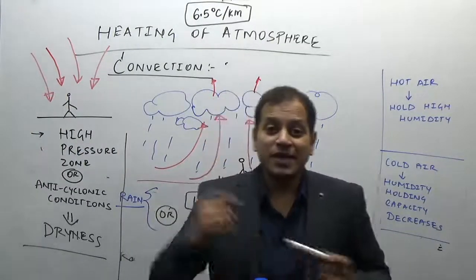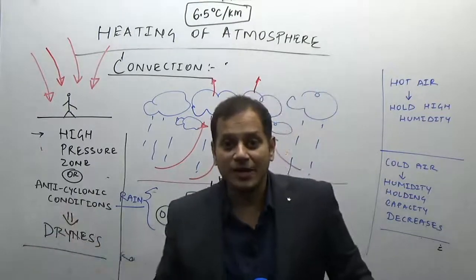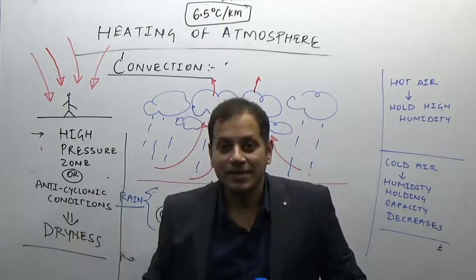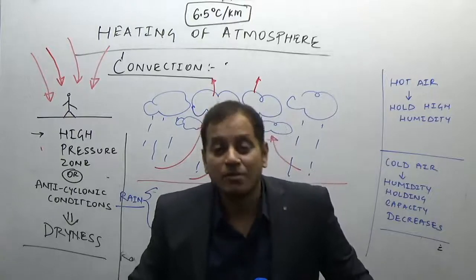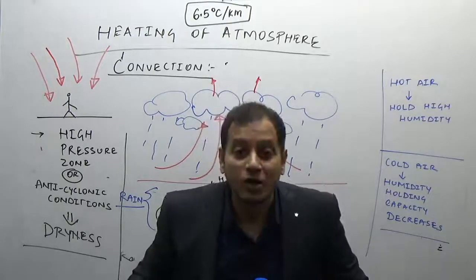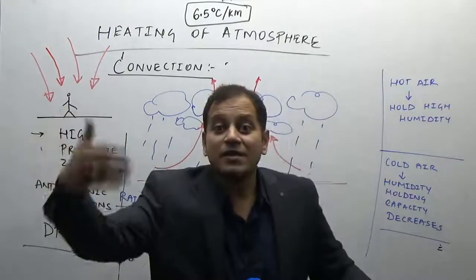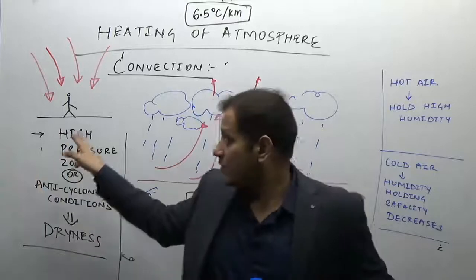So on the leeward side of the Andes, because we have already done South America, there is the Patagonia desert because the air is coming downwards and there is dryness. Or why is there dryness in the Vidarbha region or Marathwada region of Maharashtra or North Karnataka region, or any region which is on the other side of a mountain, on the leeward side of a mountain? So why? Because of this reason.